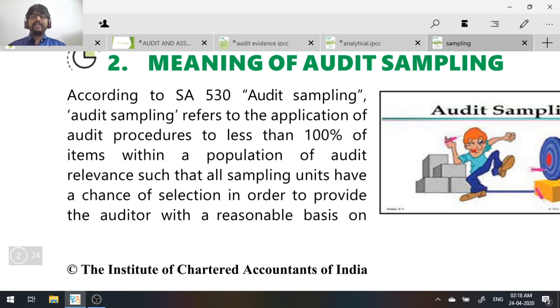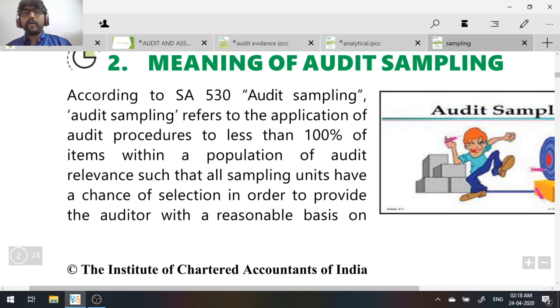So they're saying you're going to apply your audit procedures to less than 100% of the items from within a population. There is a population on which you have to perform audit procedures.